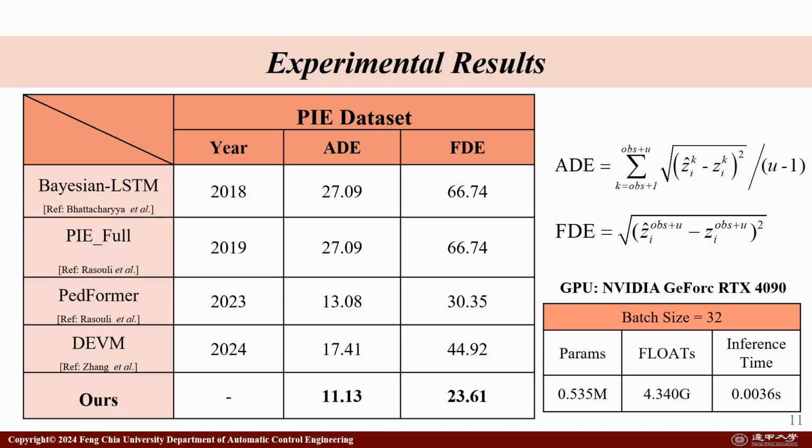And this is our experiment result. The ADE means the average displacement error, and the FDE means the final displacement error, and the smaller the better. So our model compared with other baselines has outstanding accuracy. And we tested our model on the GPU 4090. We have fast inference times.